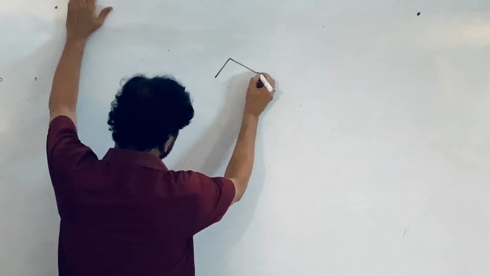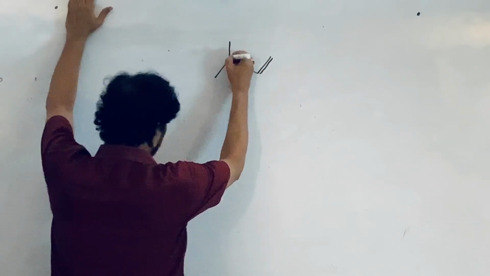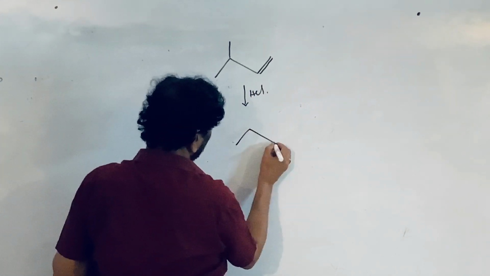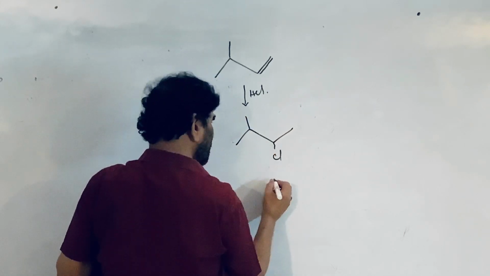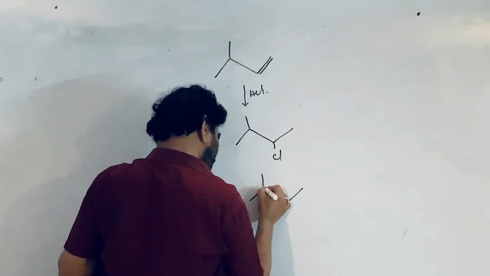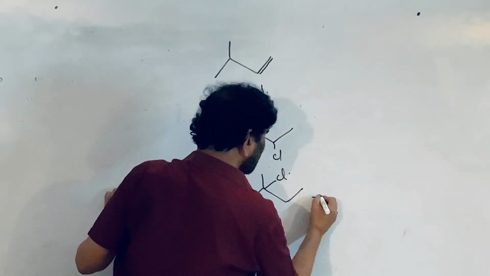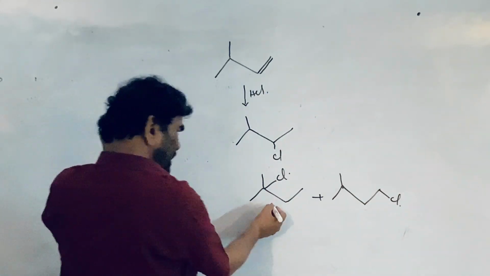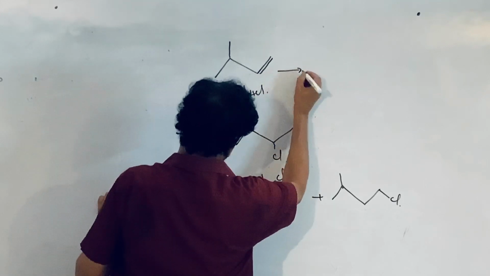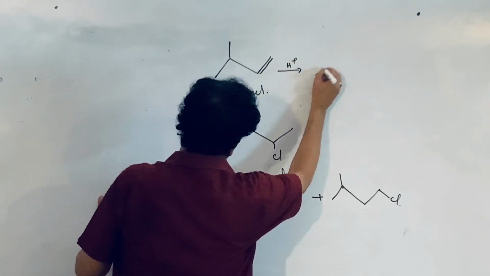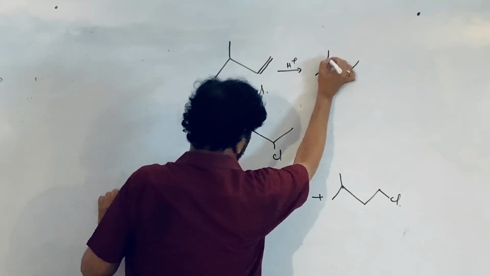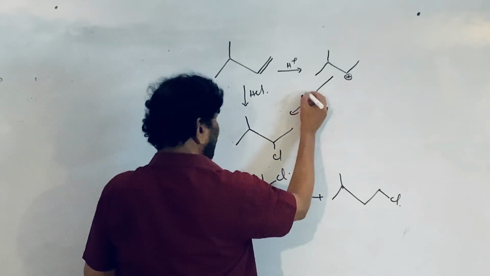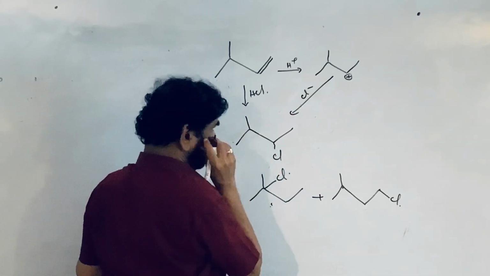But here the problem is that a carbocation forms as the intermediate. I am taking the 3-methyl compound. If I add HCl here, we expect this to form, but along with this, this is also formed, which is always against the Markovnikov rule. This is the unexpected product. Here the H plus ion comes and attacks one of the double bond carbon atoms by generating the stable carbocation. Then Cl minus comes and this is the expected product.